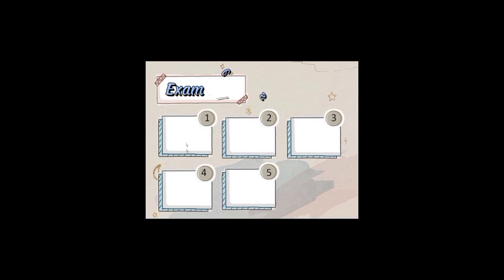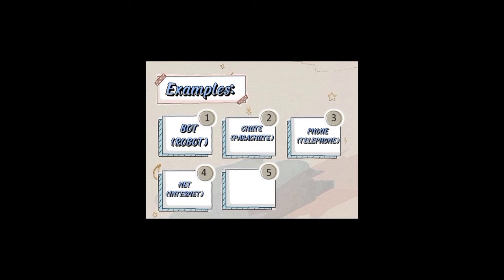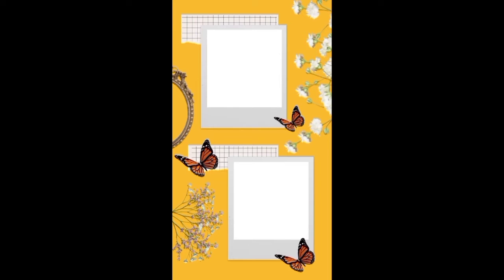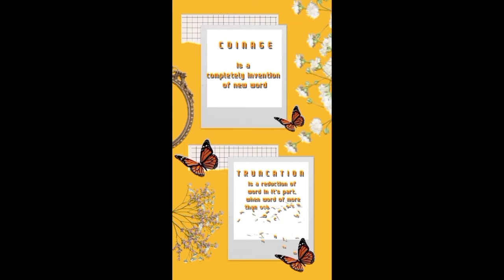Here are some examples of truncation. First, boot to robot. Second, shoot to parachute. Third, phone to telephone. Fourth, net to internet. And fifth, uni to university. So now, that's the end of my report. Coinage is the invention of a completely new word, and truncation or clipping is the reduction of a word to its parts, when a word of more than one syllable is reduced, shortened, and truncated to a shorter form.